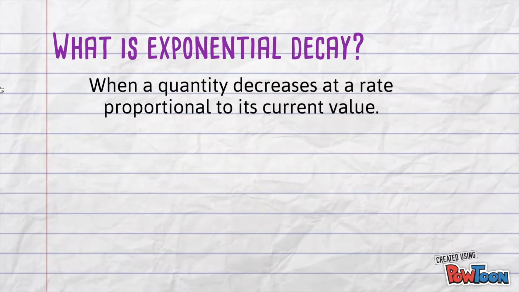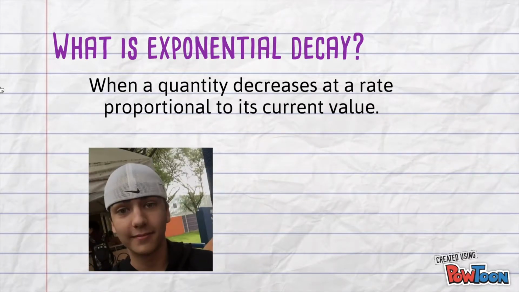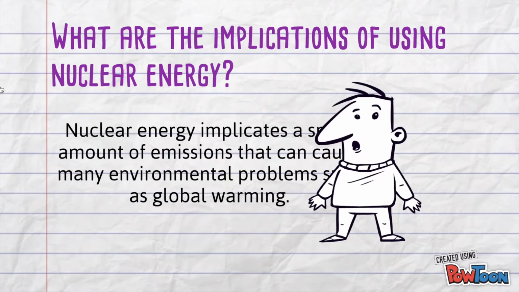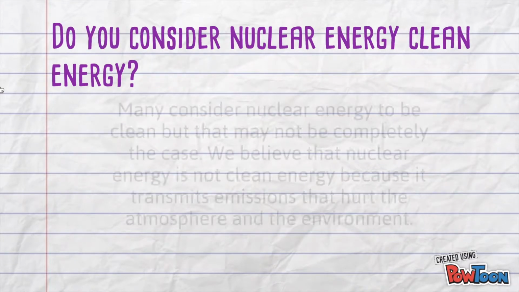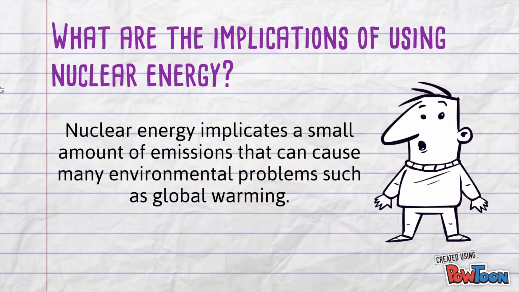What is exponential decay? Exponential decay is when a quantity decreases at a rate proportional to its current value. What are the implications of using nuclear energy? Nuclear energy implicates a small amount of emissions that can cause many environmental problems such as global warming.